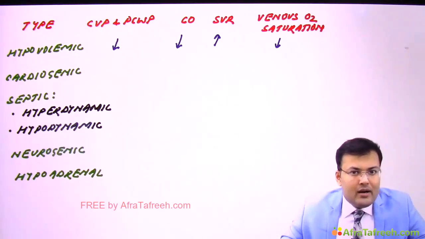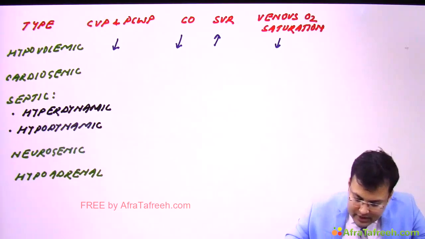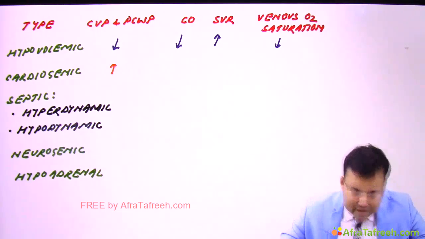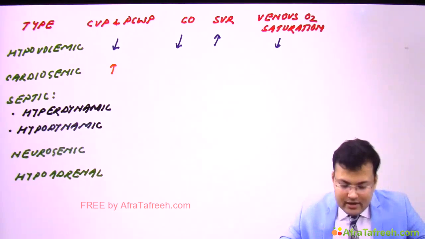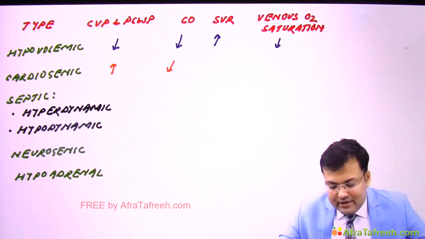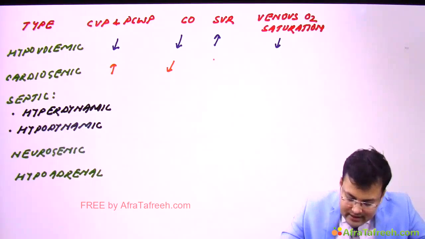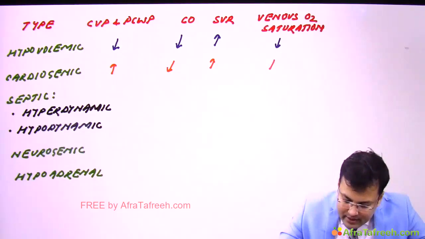There is impaired pumping ability of left ventricle, so there is increased preload, and if there is increased preload, what is the problem? The central venous pressure and pulmonary capillary wedge pressure will be increased. Obviously cardiac output is decreased. What will happen to systemic vascular resistance? It is increased, and venous oxygen saturation will be decreased.